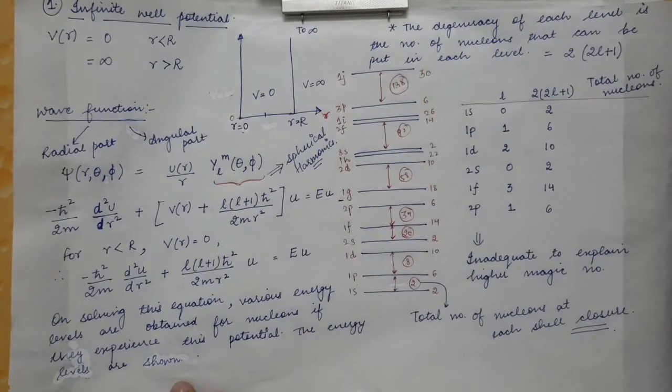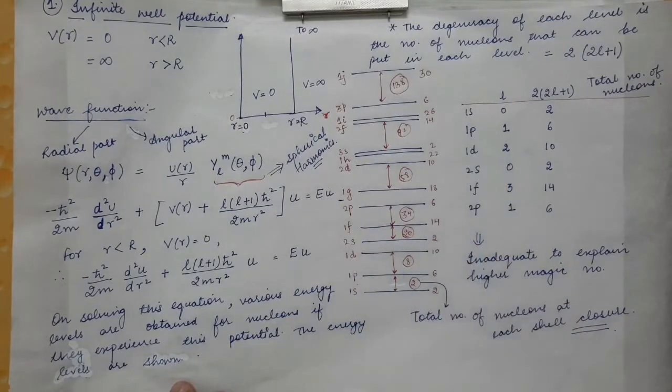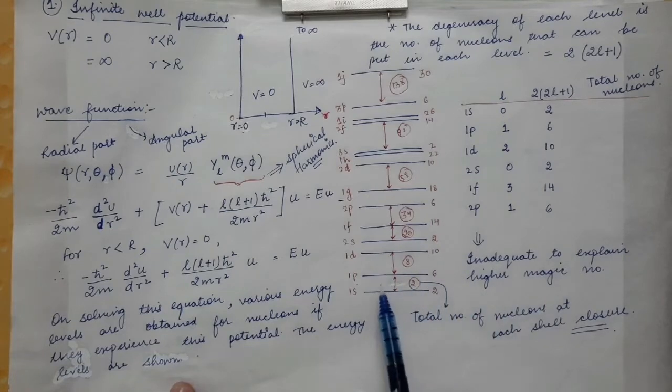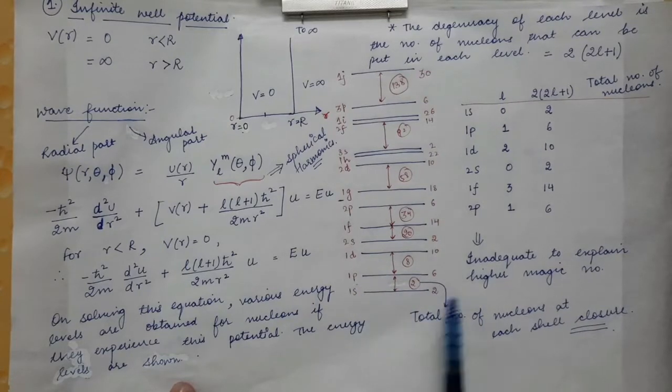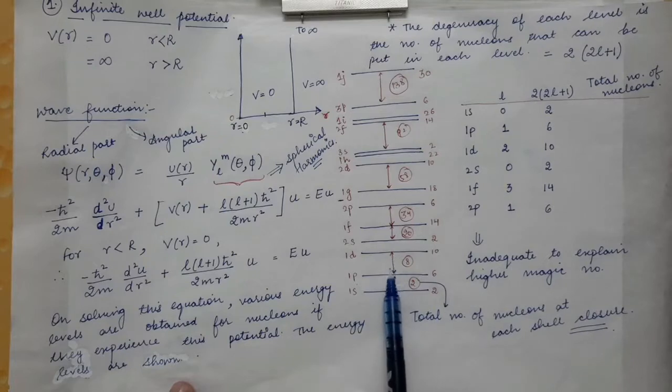From an exam point of view, you can just remember only up to 6 to 7 levels. So first is 1s, then 1p, 1d, 2s, 1f, 2p. In this case, the energy gap between 1s and 1p is very large, so you can say there is a shell closure. This is one shell and this is another shell because the difference in energy is very large. After this also, again there is a very high energy gap.